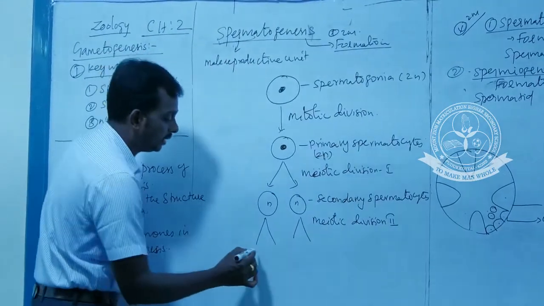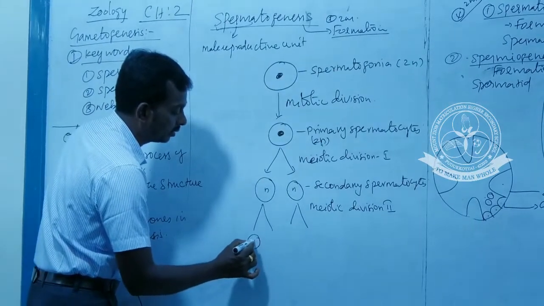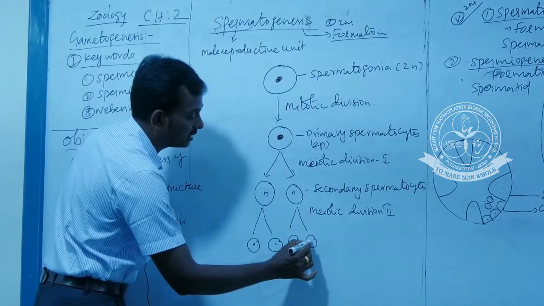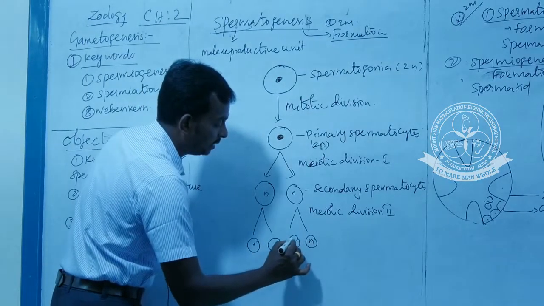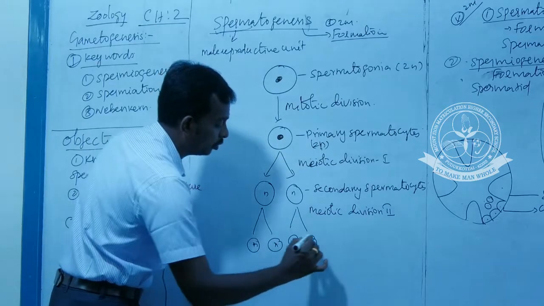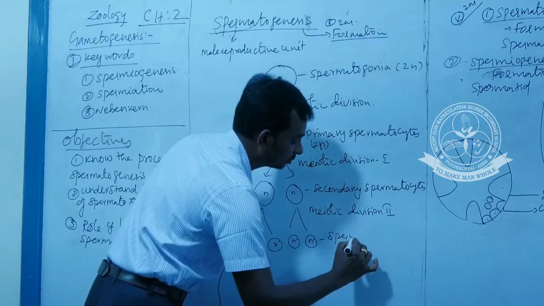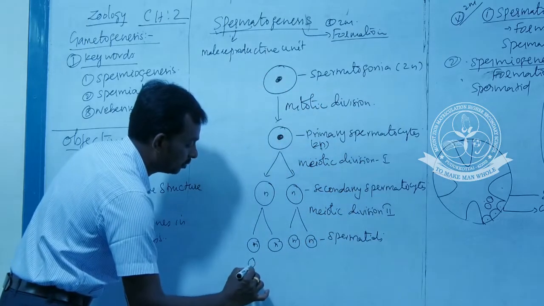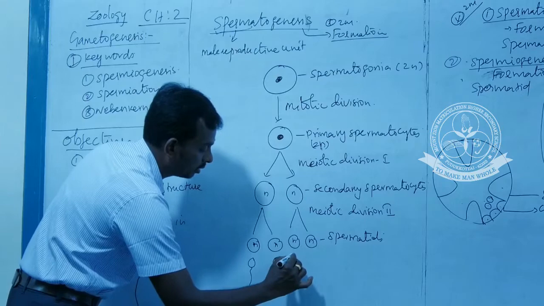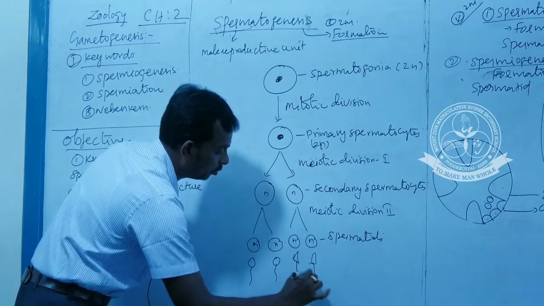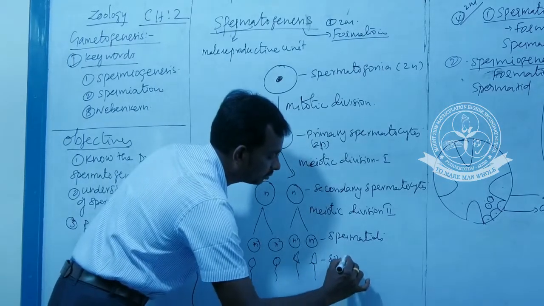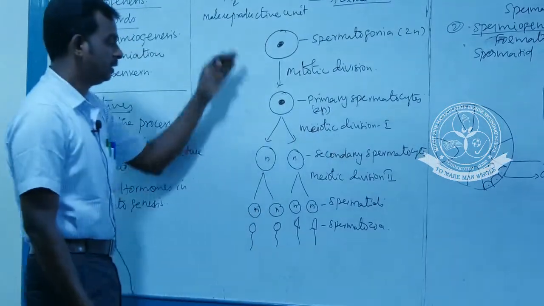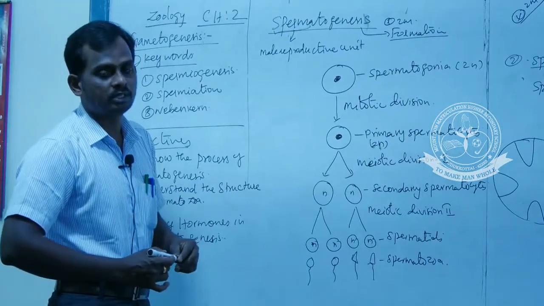After the completion of meiotic division 2, we will get 4 spermatids, haploid in nature. These spermatids also mature as motile spermatozoa. Okay, that's all. The entire process of spermatogenesis is over.